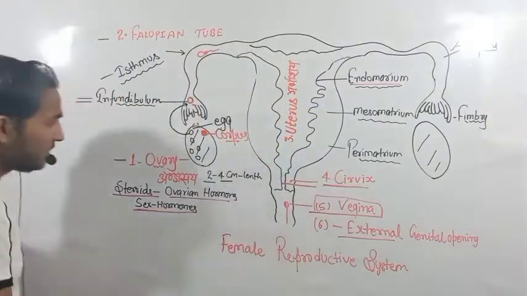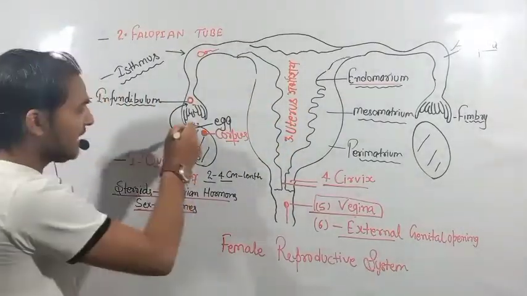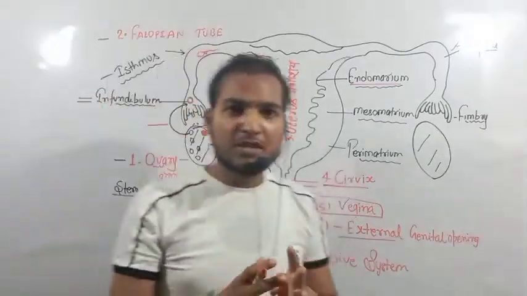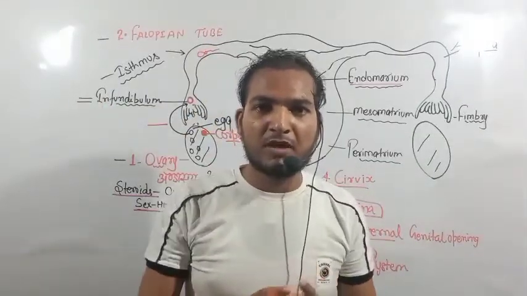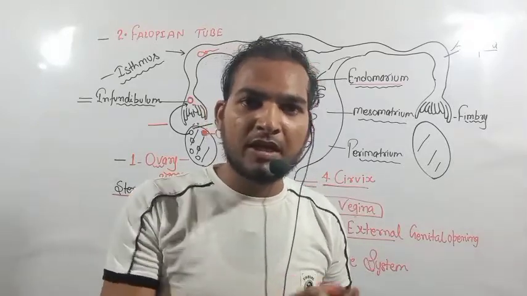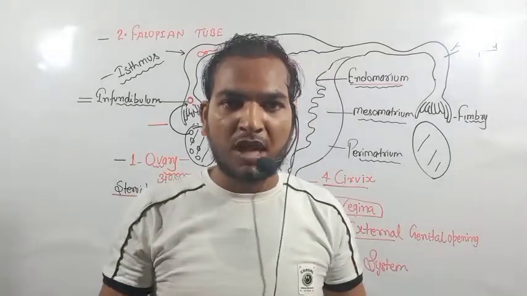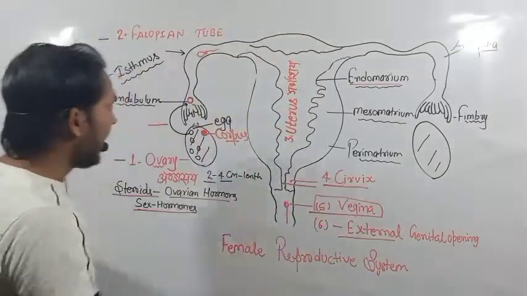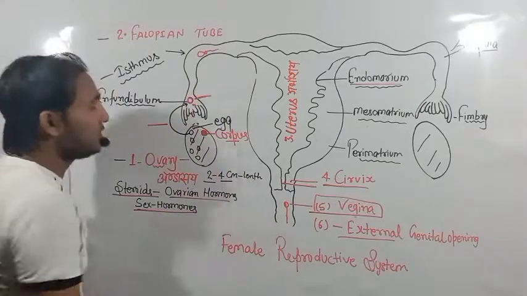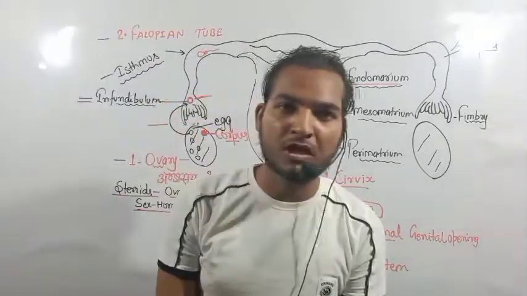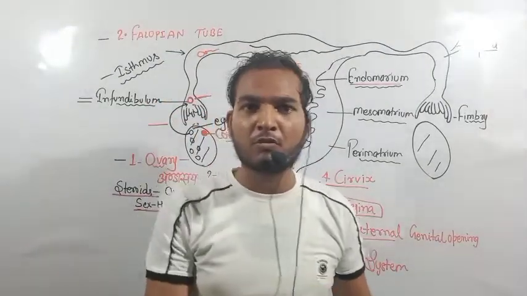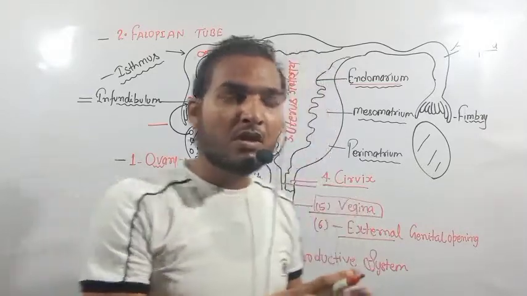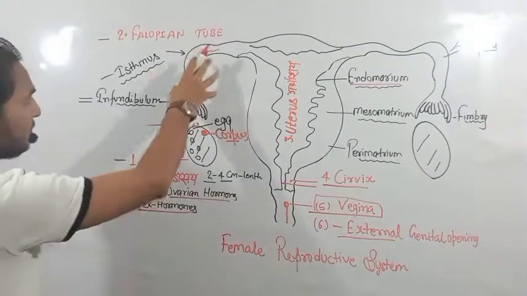Now the egg is released into the fallopian tube. This process is known as ovulation. Ovulation is the process by which the female egg is released into the fallopian tube. After ovulation, the egg is released into the fallopian tube of the female reproductive system.